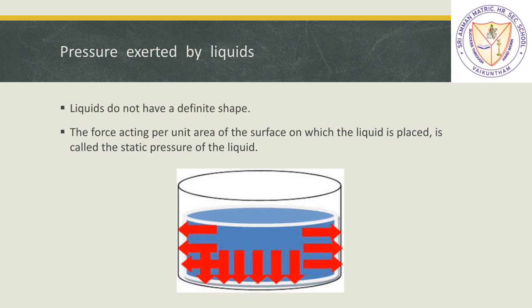Whenever we are keeping the liquid in a beaker or any vessel, this liquid will be applying force on that vessel. That force divided by the surface area will give us the pressure exerted by the liquid on the vessel. The force acting per unit area of the surface on which the liquid is placed is called the static pressure of the liquid.